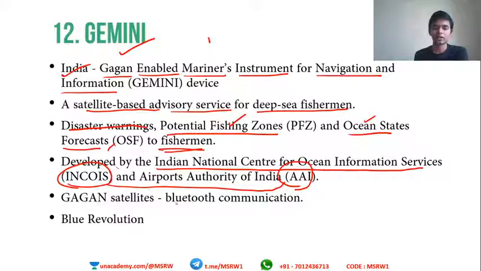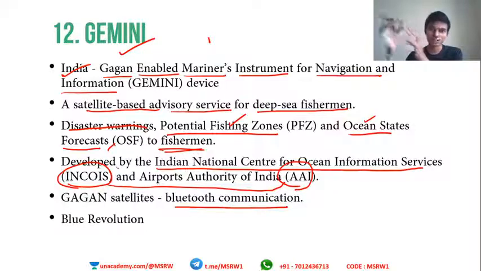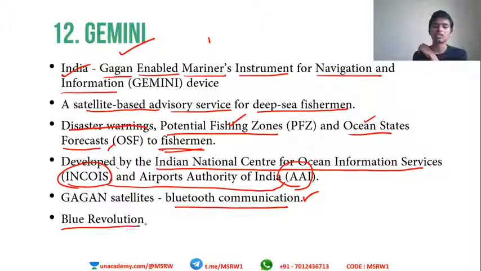It works with Gagan satellites along with Bluetooth communication. Sorry, not Gaganyaan, Gagan. Gagan is India's GPS. Gagan is used for communication purposes, and it uses Gagan satellites to obtain this data, and it transmits to the receivers using Bluetooth communication technology. Not radio signals, not X-rays or any other waves. It uses Bluetooth technology. This is a potential initial stage for the blue revolution.